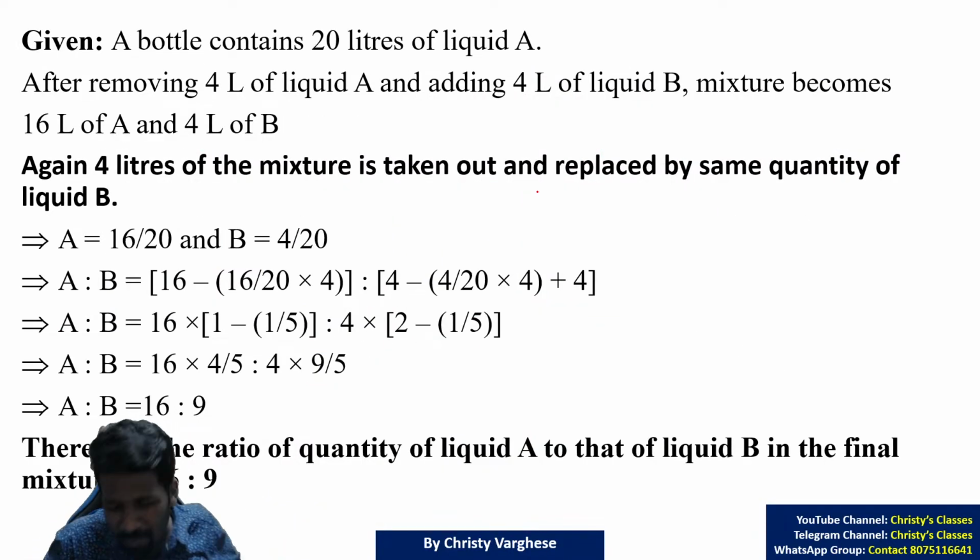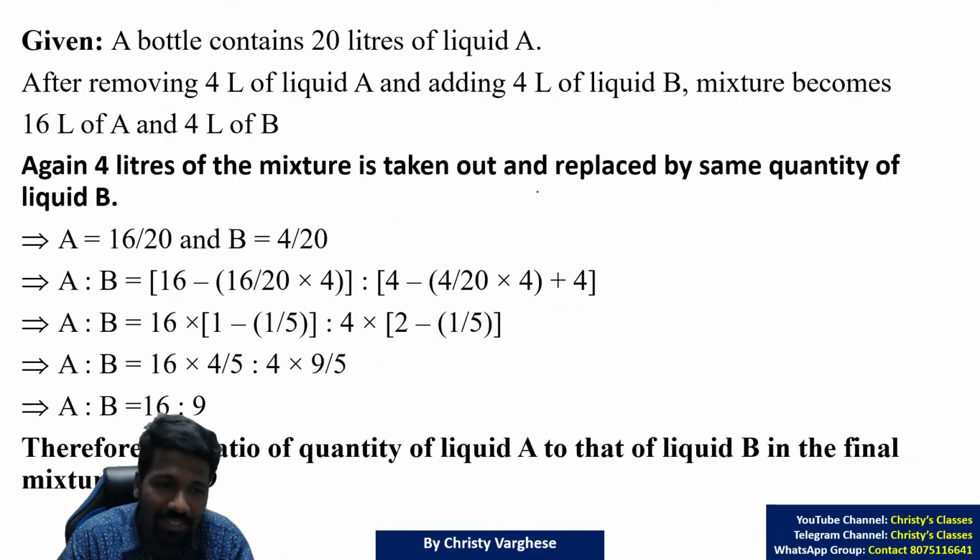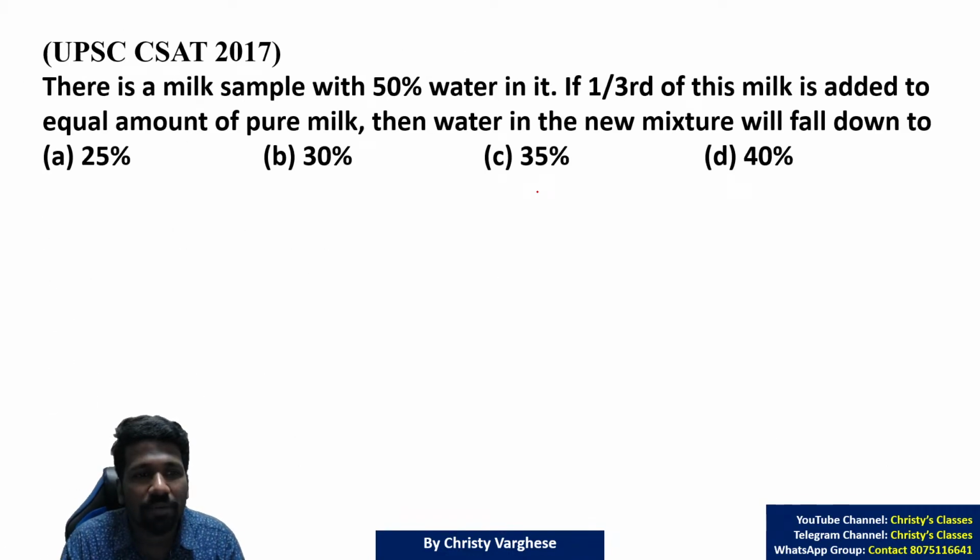This type of problem was asked 2 or 3 times in UPSC. I will give you more homework questions in the upcoming worksheet. And for the CSIR and GATE exams, the same type was asked. The alligation trick, the same type was also asked in CSIR and GATE, and this type also was asked.